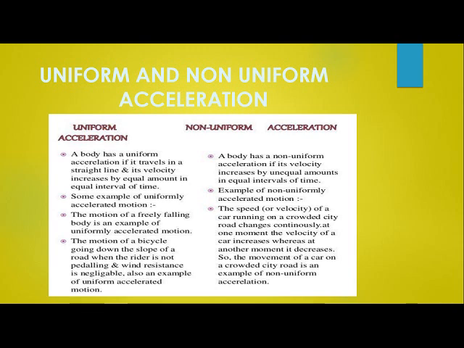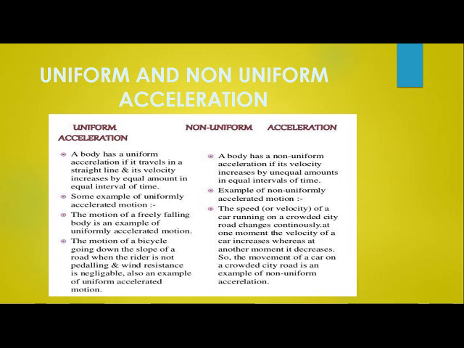Some examples of uniform acceleration, children, are free fall. Take a pencil in your hand and just drop it. You will find that it falls down uniformly. Another example, children, is rotation of the earth, revolution of the earth, rotation of the moon around our earth. These are examples of uniform acceleration.